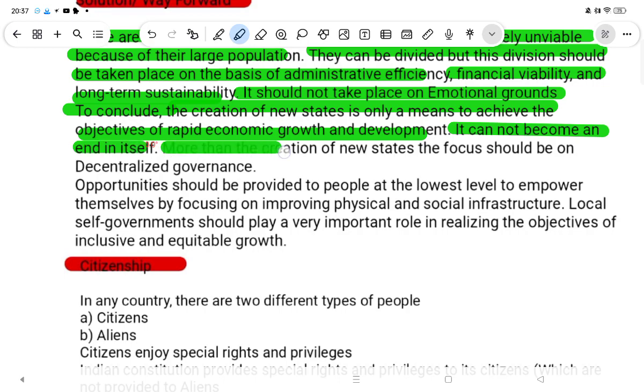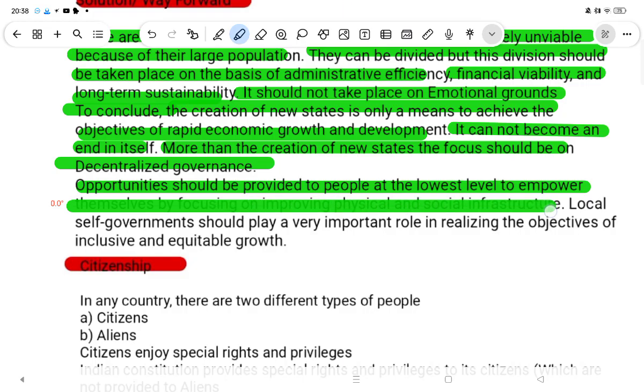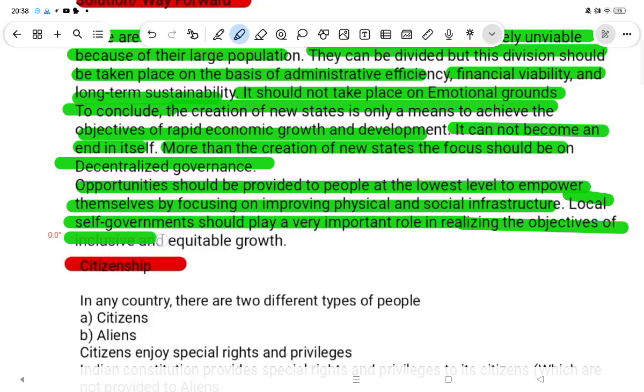More than the creation of new states, the focus should be on decentralized governance. Opportunities should be provided to the people at the lowest level to empower themselves, while focusing on improving the physical and social infrastructure. Local self-government should play a very important role in realizing the objectives of inclusive and equitable growth.